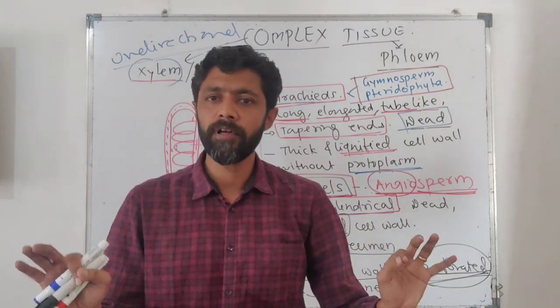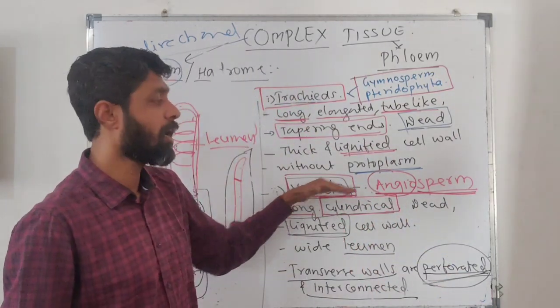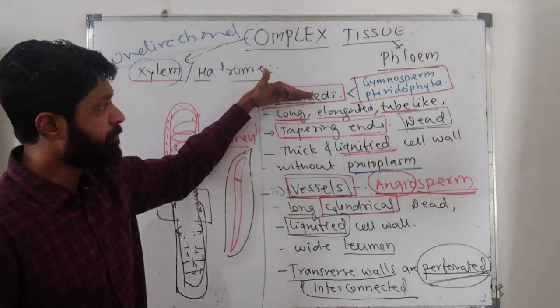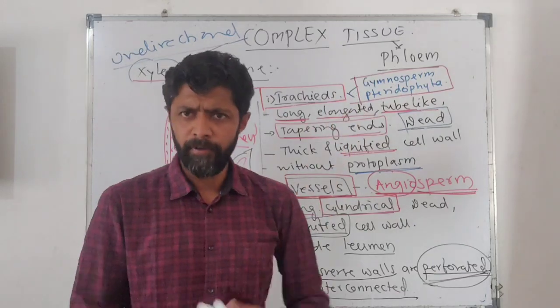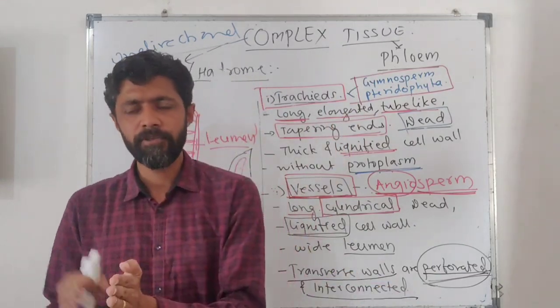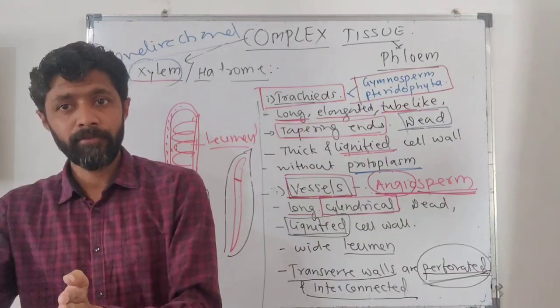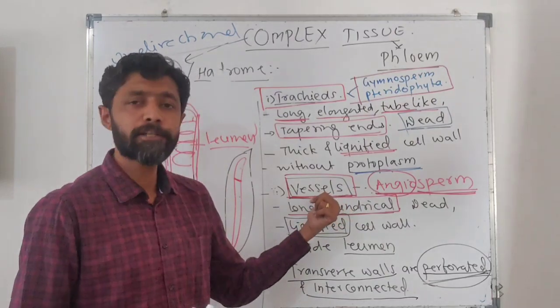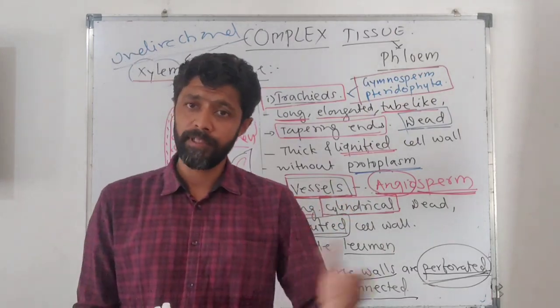Tracheids are present in all vascular plants, but vessels are present only in the angiosperm. Some gymnosperms, the last ones in evolution which are going to lead later to the evolution of angiosperm, have shown the presence of vessels also, but primitive types of vessels will be present there.